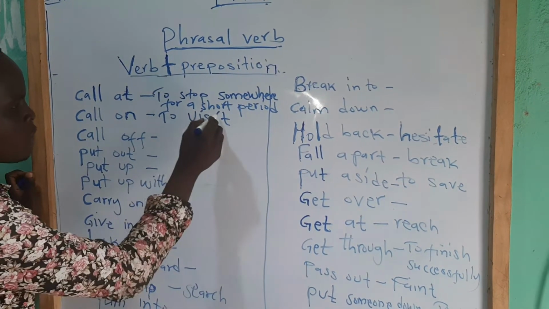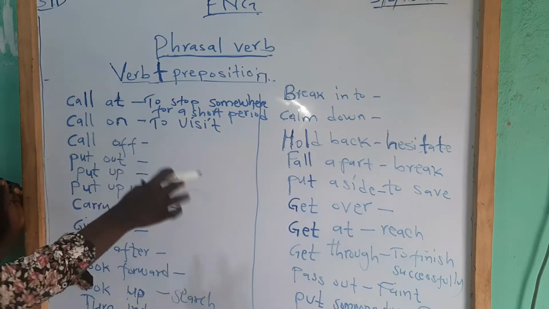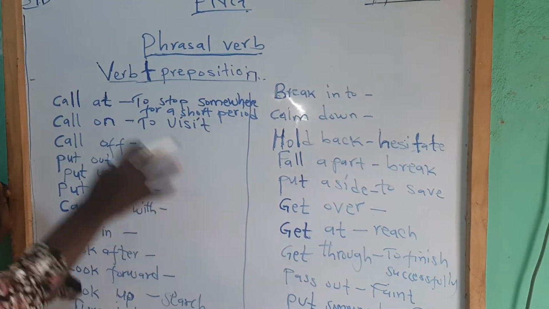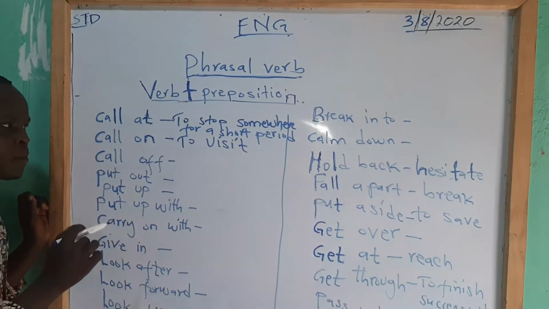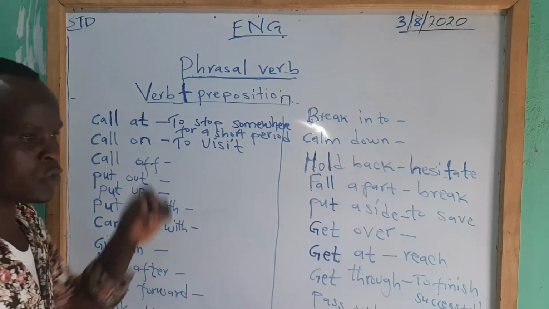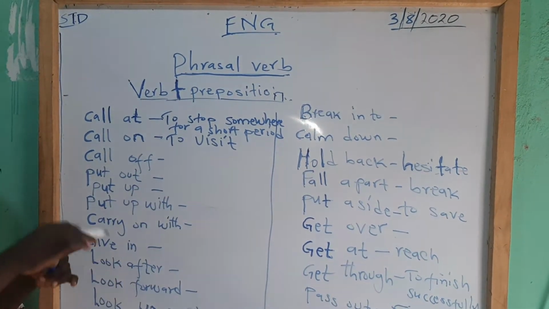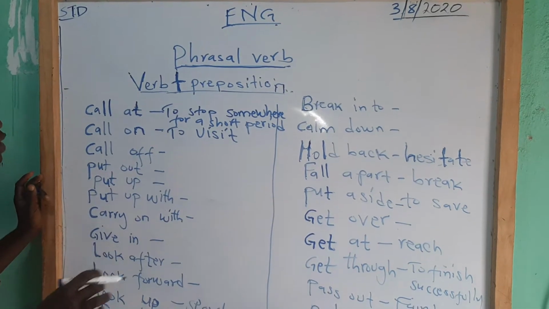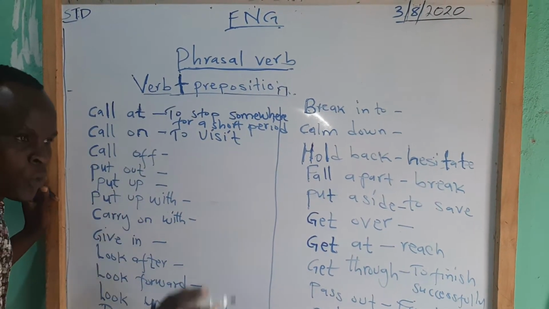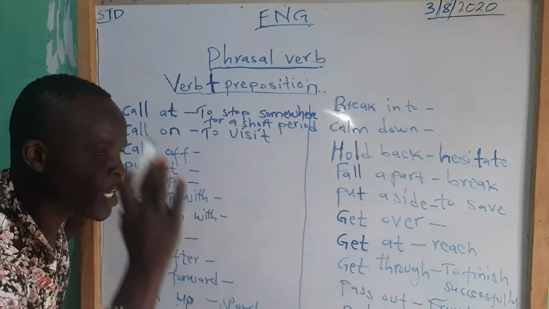To visit somebody. If you want to say that I will visit you, just say, I will call on you. I will call on you Saturday, I will call on you Tuesday, I will call on you on such a date. Instead of saying I will visit you, you can use another expression, because the English language is very comprehensive. Anybody who knows English will understand that call on is to visit, not to call using a phone.